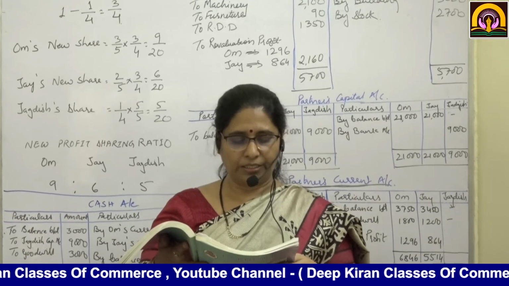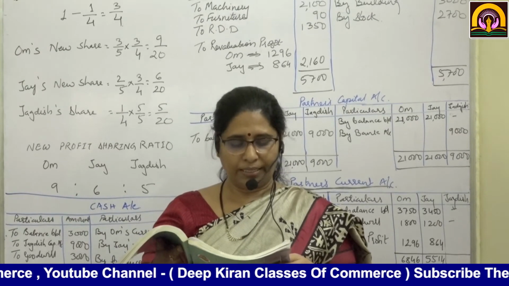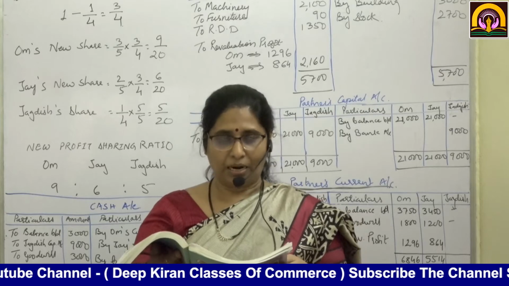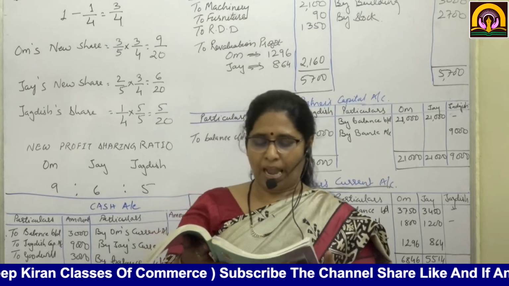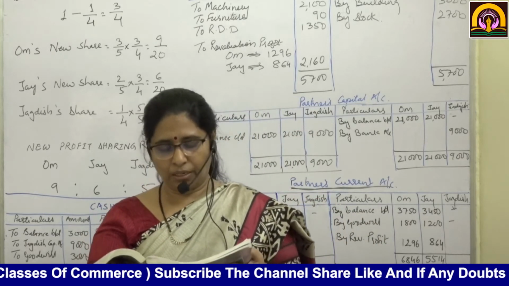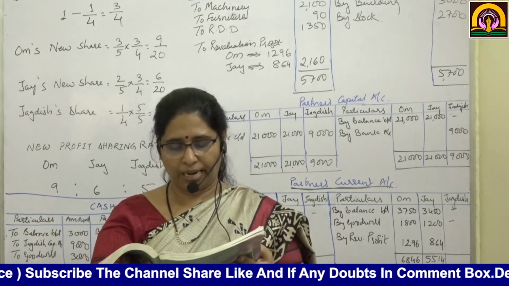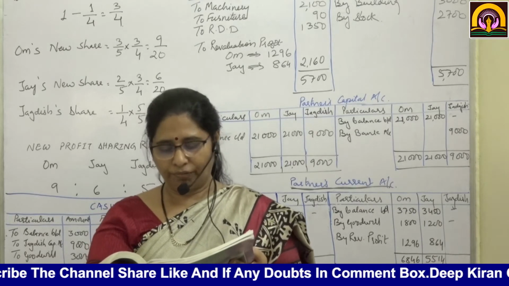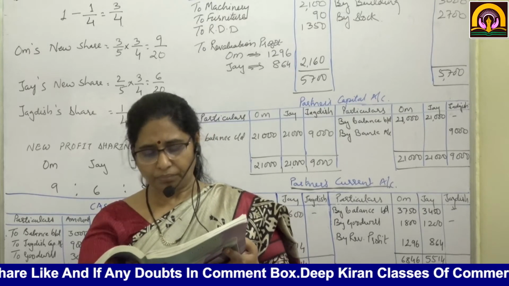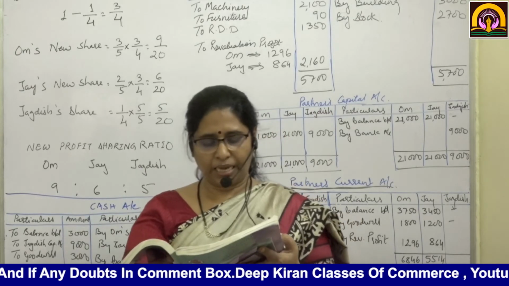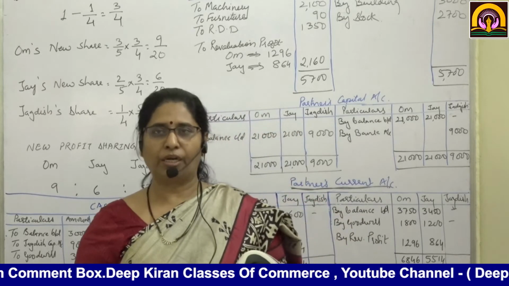Balance sheet: creditors 30,000, capital accounts 21,000, current accounts of Om and Jay are also given, 3,750 and 3,450. On the asset side, cash is given as 3,000, then building 15,000, machinery 21,000, furniture 900, stock 12,300, debtors 27,000. Total of the balance sheet is 79,200. They take Jagdish into partnership on 1st April 2018.